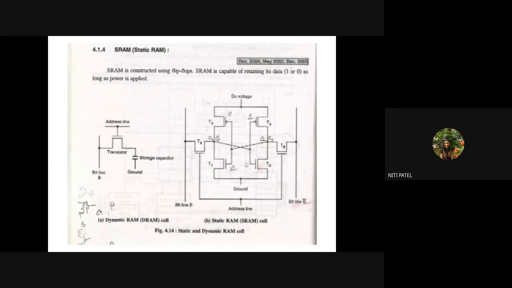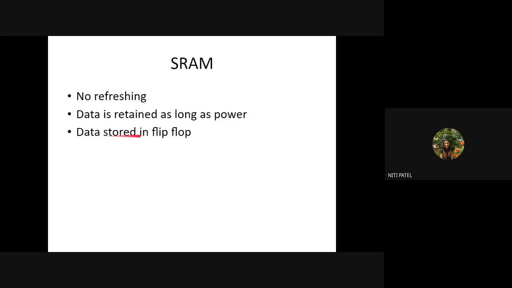So can I say SRAM uses flip-flop? Yes, SRAM can use flip-flop. Why? Because a flip-flop is 1 bit of storage, either 0 or 1. And your SRAM is also static RAM, which will either store 0 or store 1. So when I talk about SRAM, what type of storage is SRAM using? SRAM is using flip-flop, which is a 1 bit storage. So the data stored in SRAM is stored in the form of a flip-flop, which is a 1 bit memory storage, either storing 0 or storing 1. Data is retained as long as power is there.